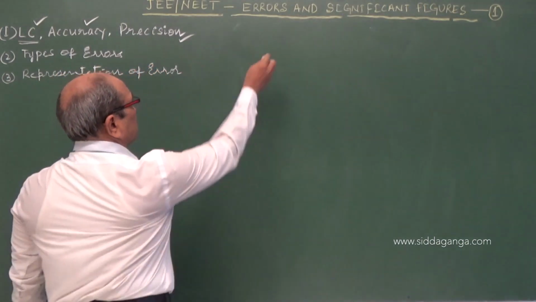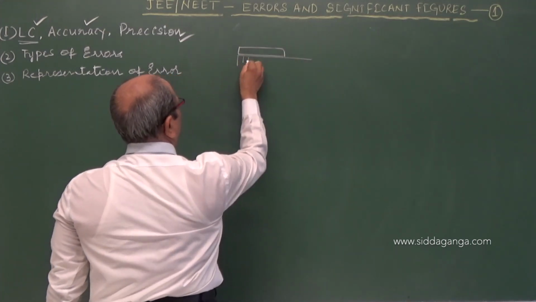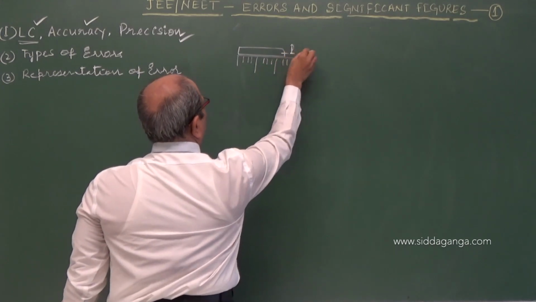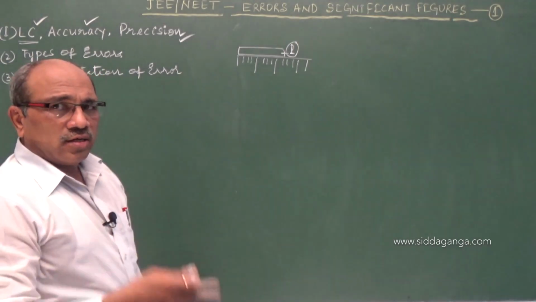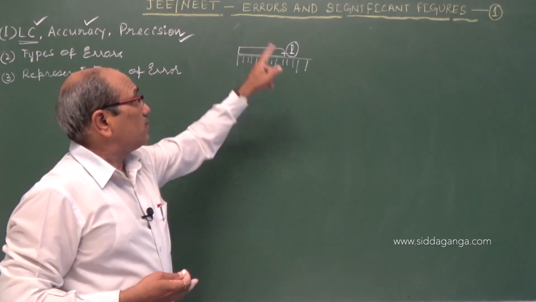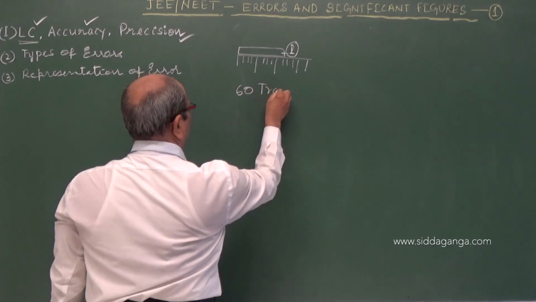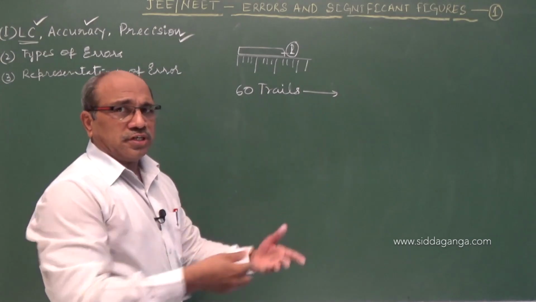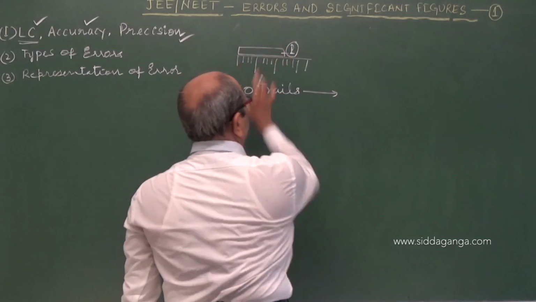So suppose you are measuring some length, using some scale. The length of this may be the value P. To get the true value, the standard value of this measured value, let us take 60 trials. I allow 60 trials to get the best true value, the exact value of that length.